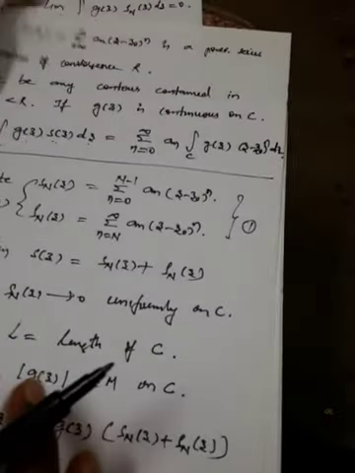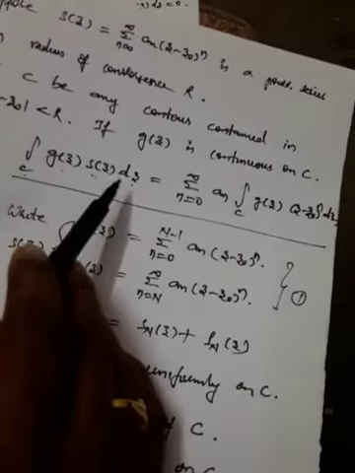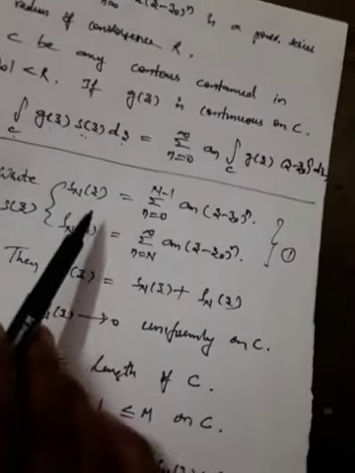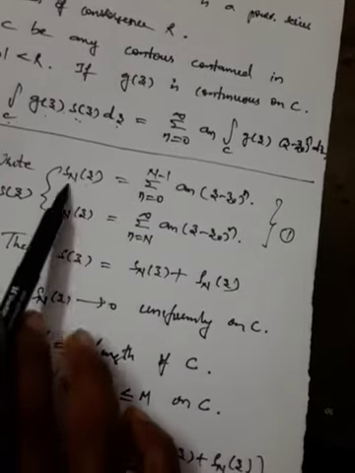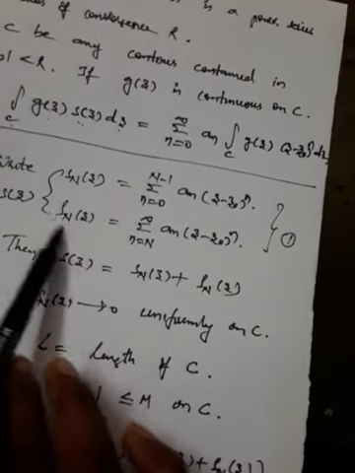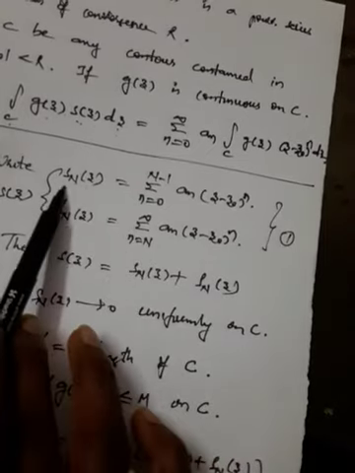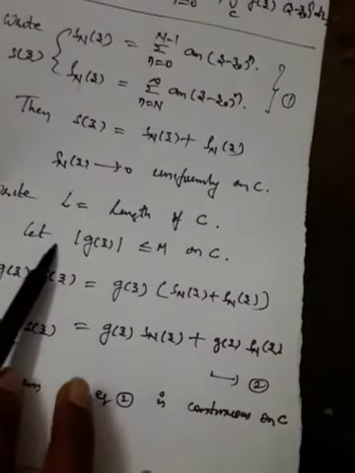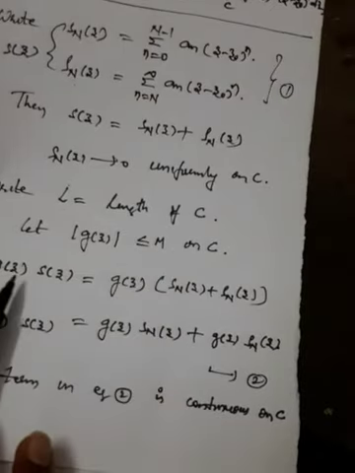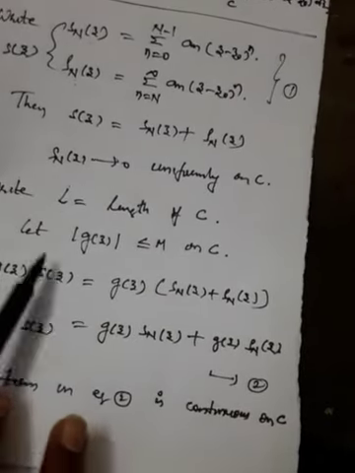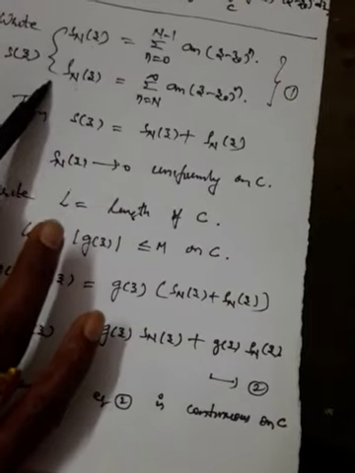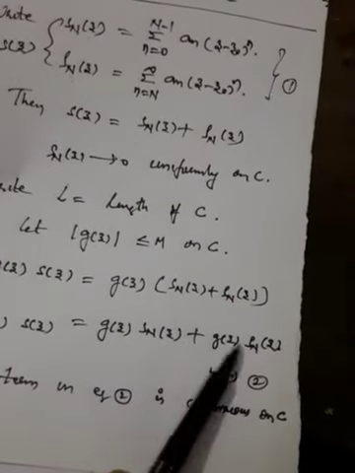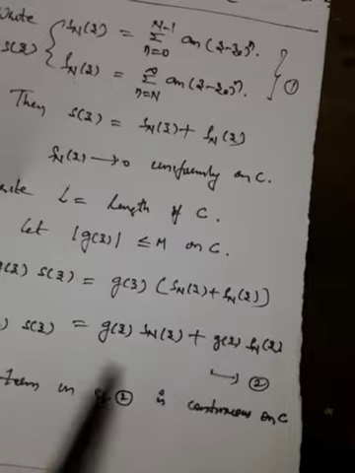We need to prove this integration with the help of the power series. We have taken the power series in two parts, that is S_n of z and rho_n of z, and you know that rho_n of z is nothing but the remainder after n terms, where S_n of z has n minus 1 terms, and S_n of z tends to s of z uniformly on C. Now we have chosen L as the length of C, and mod g of z is less than or equal to M on C, and we have taken g of z into s of z. s of z is a combination of S_n of z and rho_n of z, and this is a continuous function.